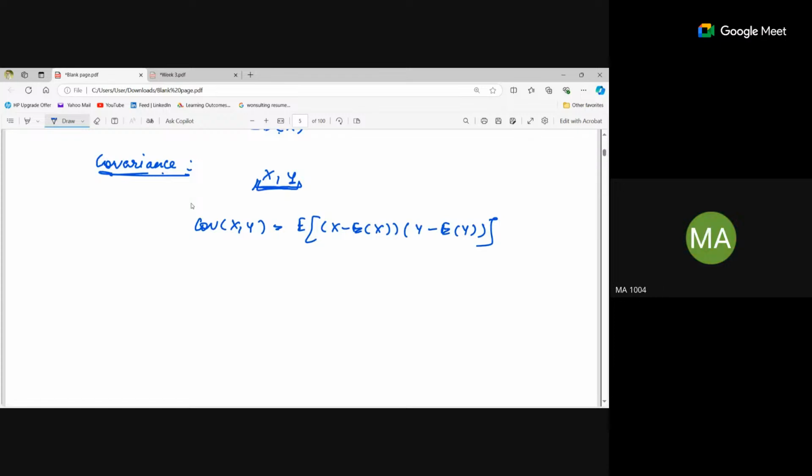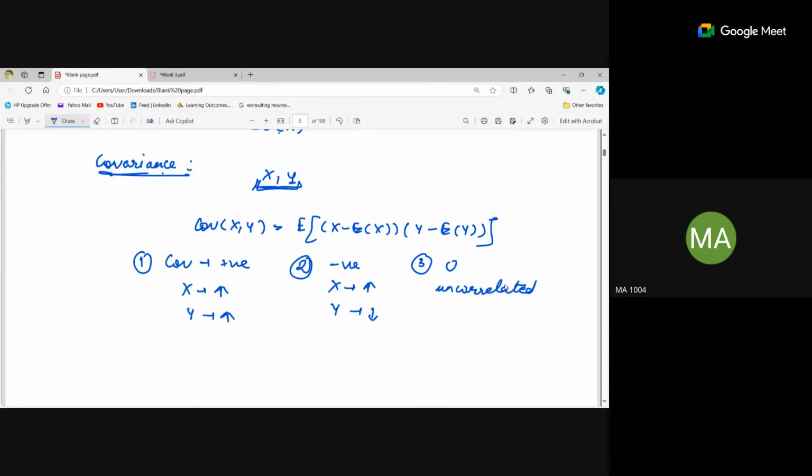See, the first thing, if the covariance is positive, that means if x is increasing, then y is also increasing. Secondly, if covariance is negative, that means if x is increasing, then y is decreasing, it's going opposite. And thirdly, if it's 0, that means it is uncorrelated. Is this clear?